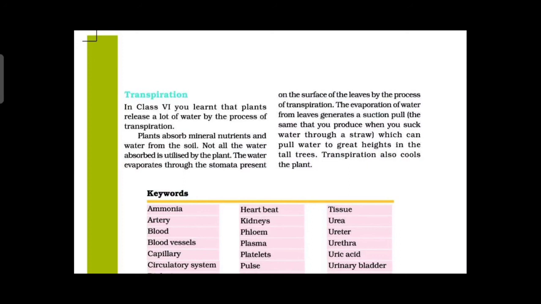The evaporation of water from the leaves generates a suction pull, the same as you produce when you suck water through a straw. It is like a what? A straw pulling water, which can pull water to great heights in a tall tree also. Transpiration also cools the plant.